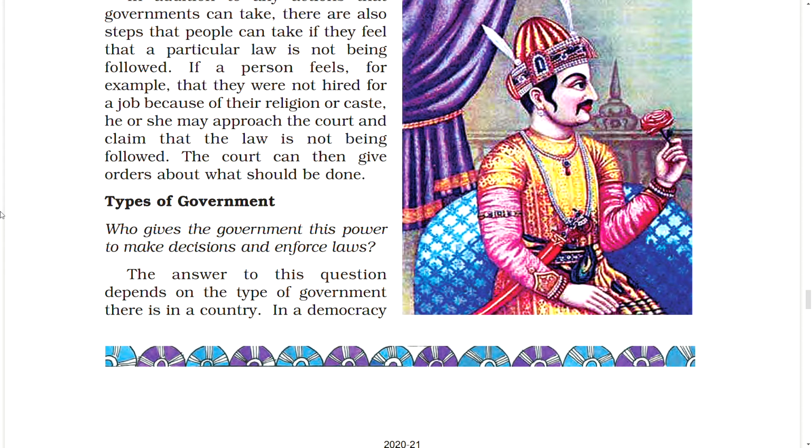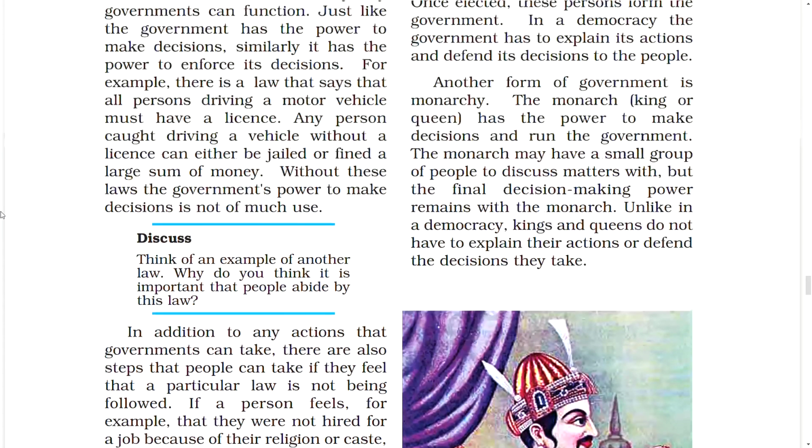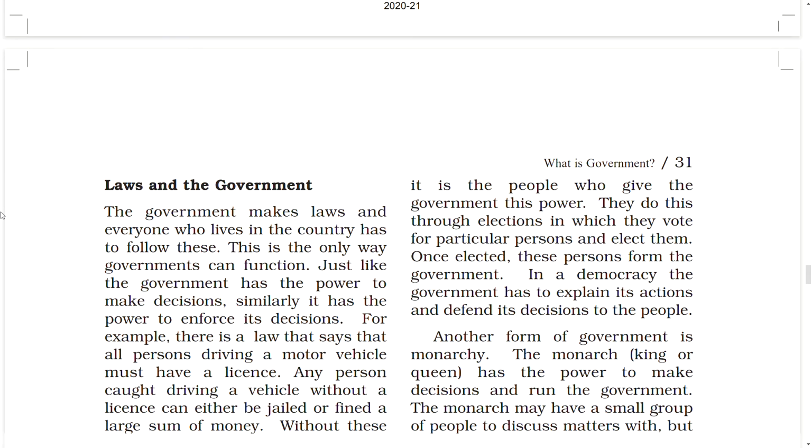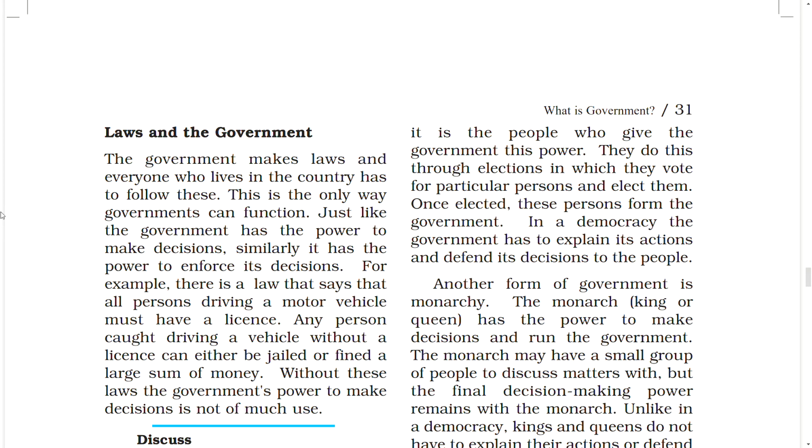Types of government. Who gives the government this power to make decisions and enforce laws? The answer to this question depends on the type of government there is in a country. In a democracy, it is the people who give the government this power. They do this through elections in which they vote for particular persons and elect them. Once elected, these persons form the government. In a democracy, the government has to explain its actions and defend its decisions to the people.